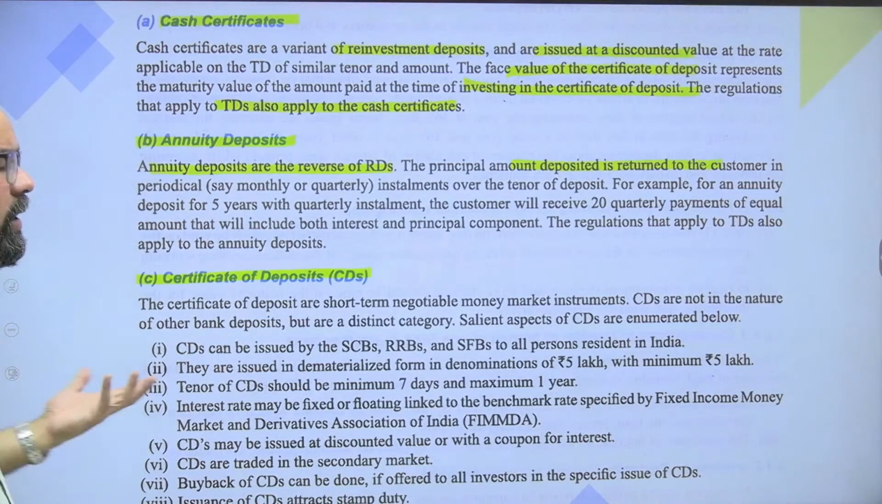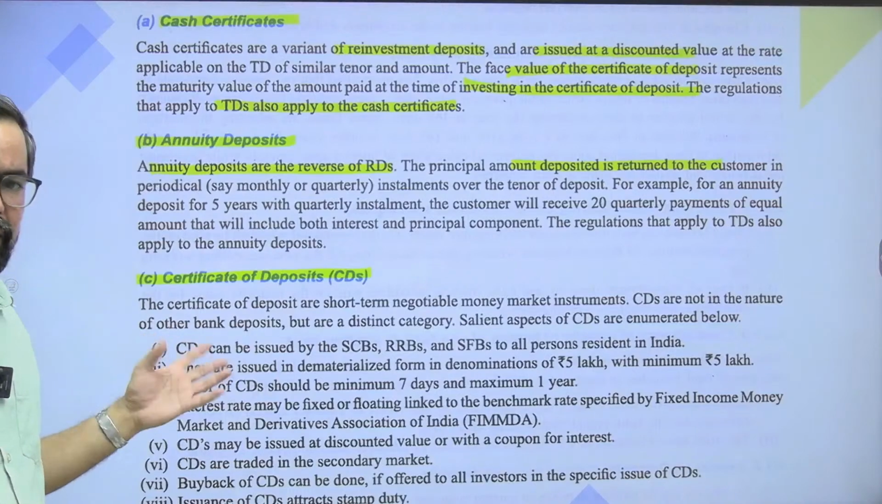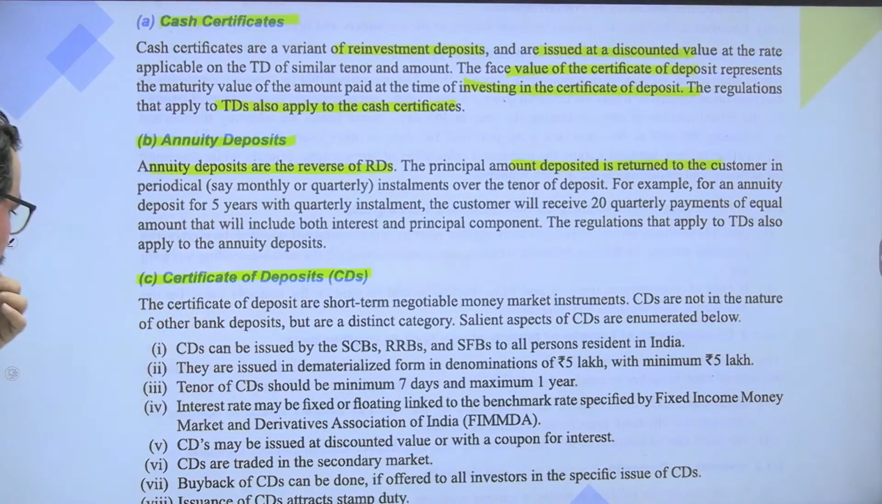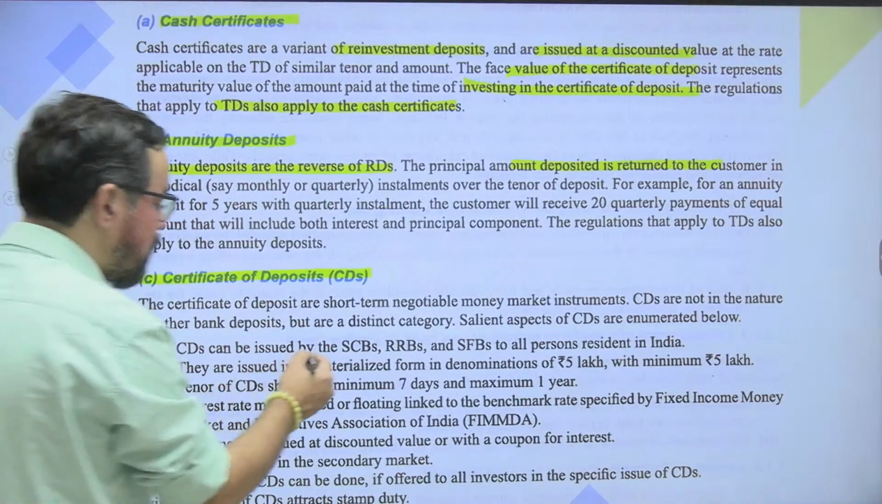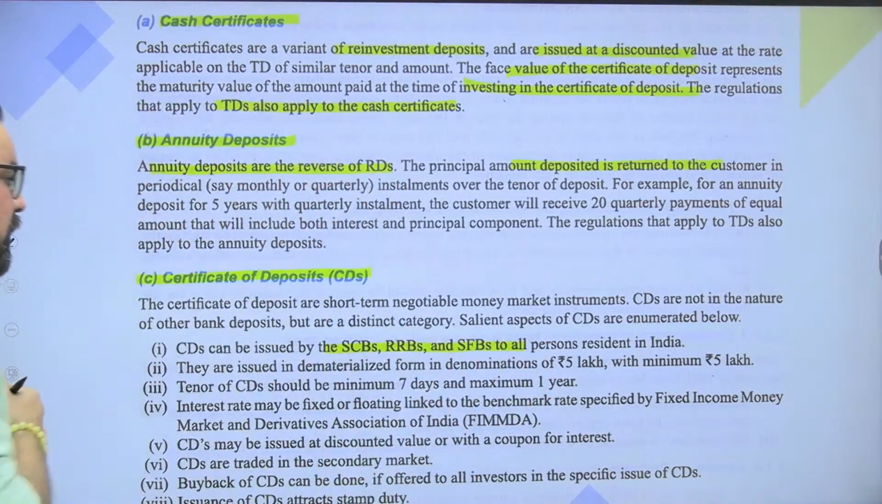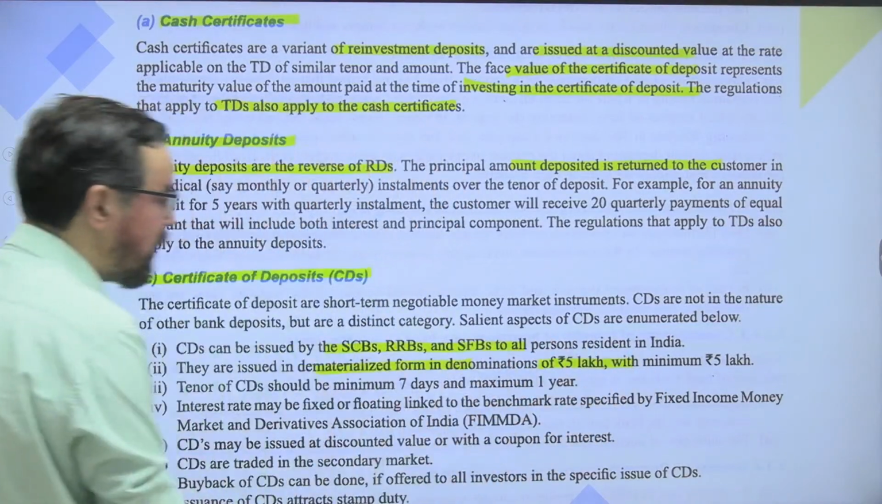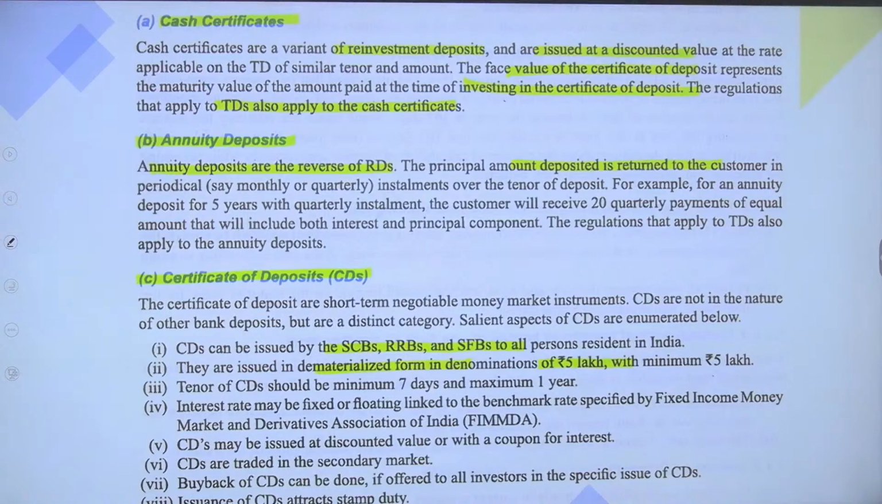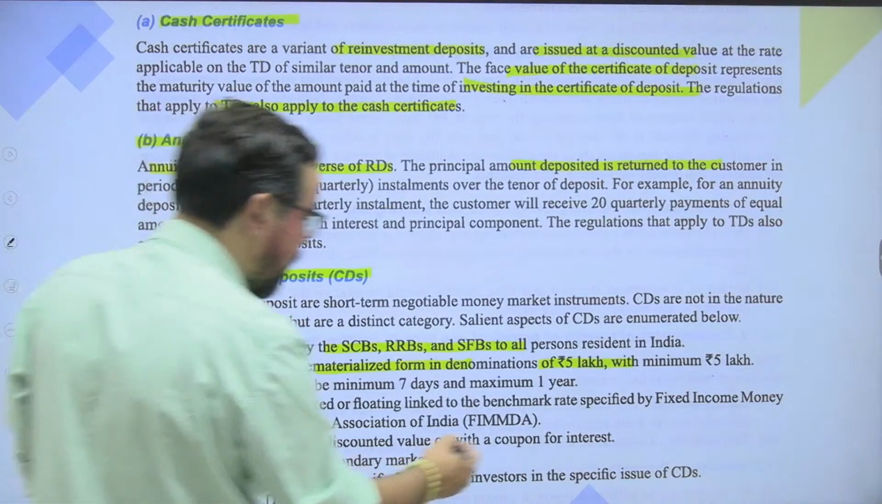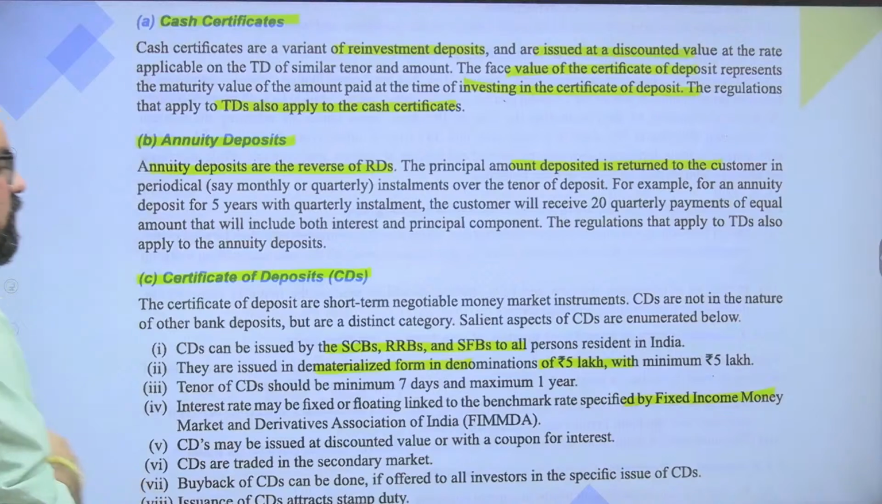So the feature, basically what banks are doing, they are raising funds by using certificates of deposit also. A CD can be issued by scheduled commercial banks, RRBs, small finance banks, and all persons resident in India. They are issued in dematerialized form in a denomination of 5 lakh and multiples. Tenure is 7 days to 1 year. Interest rate may be fixed or floating. The floating rate is basically linked with the Fixed Income Money Market and Derivatives Association of India. A CD may be issued at a discount value or with a coupon rate of interest.